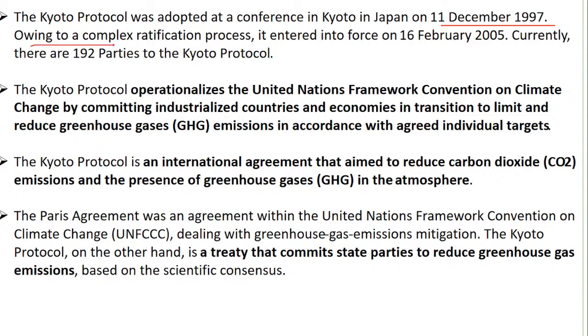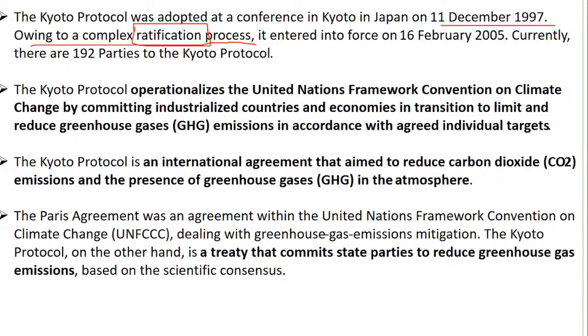Now, owing to a complex ratification process. What is the ratification process? Whenever a particular thing is adopted, it has to go through a legal process. That is making the contract, making the agreement, getting things in place legally. That is called ratification.